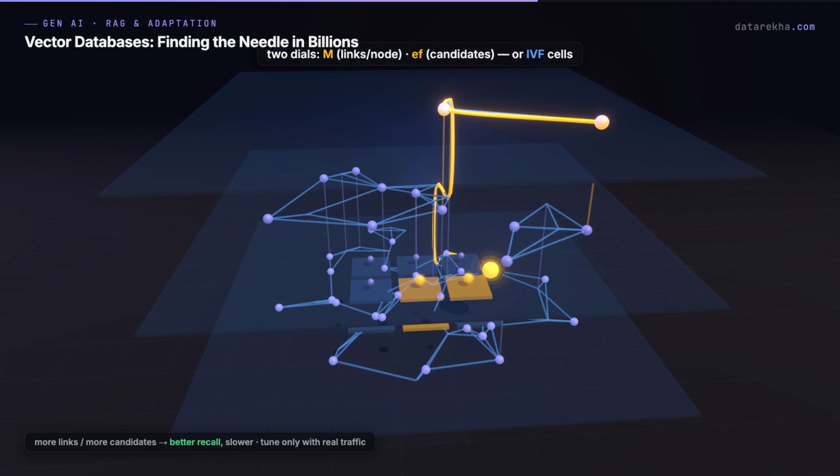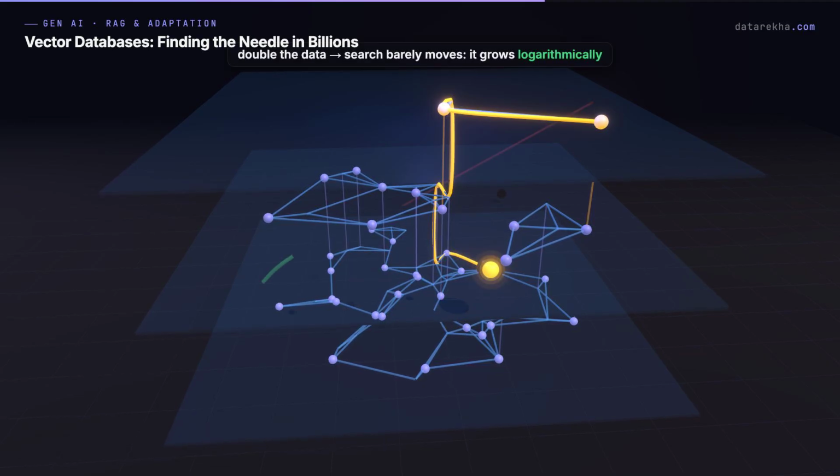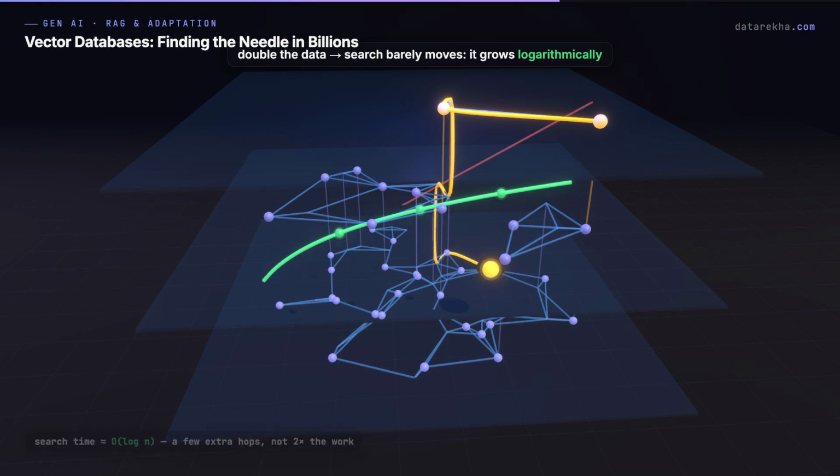And here's why HNSW scales to billions. Double your data and search time barely moves. It grows logarithmically, just a few extra hops.